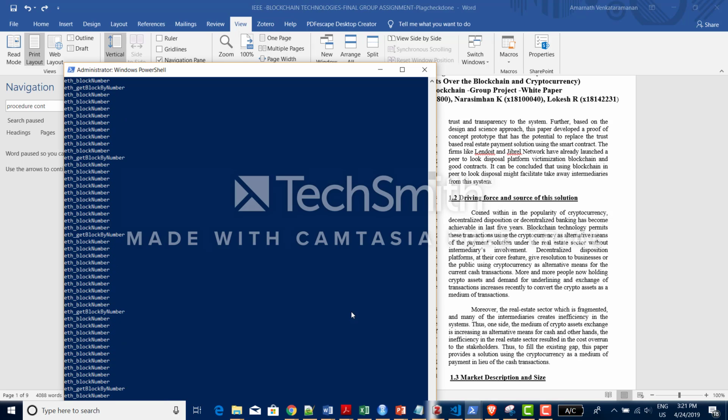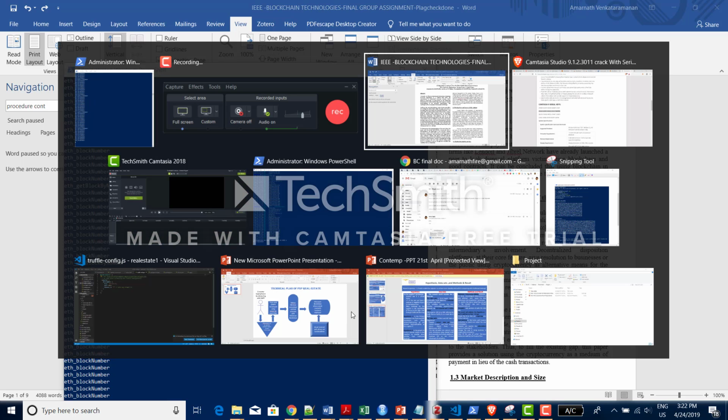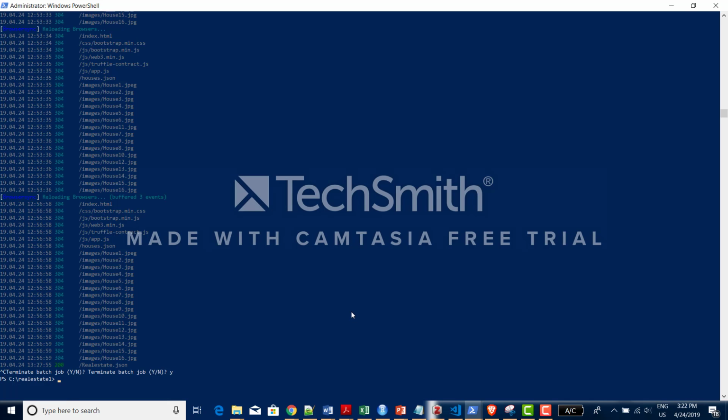The D app acts as a front end where the customer is able to interact with the blockchain. The smart contract is previously assigned the functionalities for how the application is going to perform. So test RPC will be running in my system, and this is the location where my project resides, which is the P2P real estate.